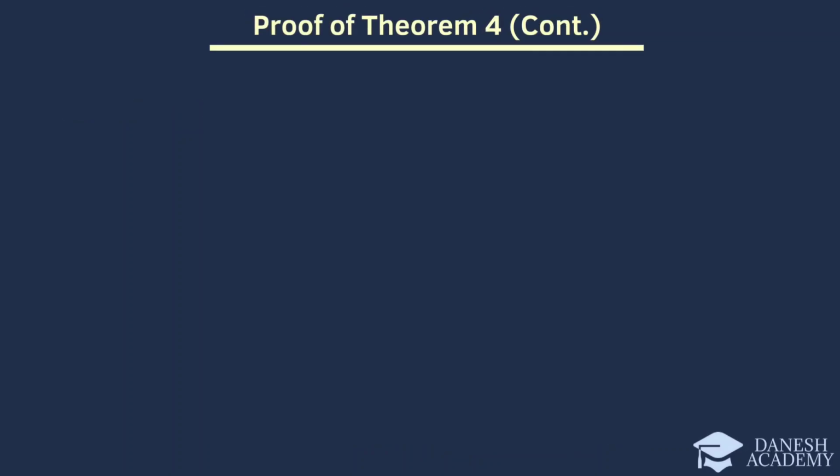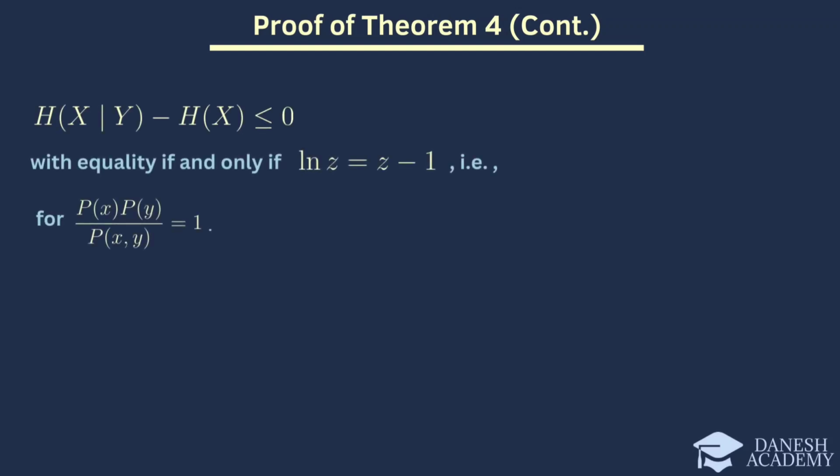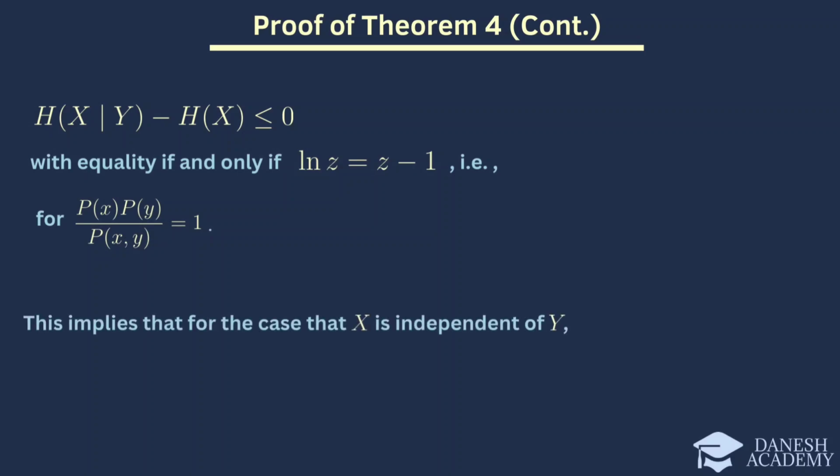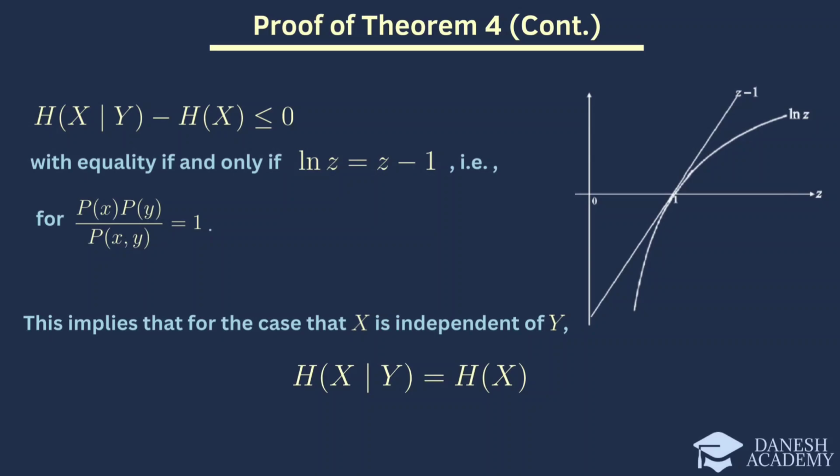Continuing with the final part of the proof of Theorem 4, we now focus on the conclusion. We have established this, with equality if and only if ln z is equal to z minus 1, which happens for this. Therefore, this implies this for the case when x is independent of y. This relationship confirms that the entropy of x given y is equal to the entropy of x itself only when there is no dependency between x and y. The graph on the right visualizes this concept, showing the inequality and highlighting where the equality holds.